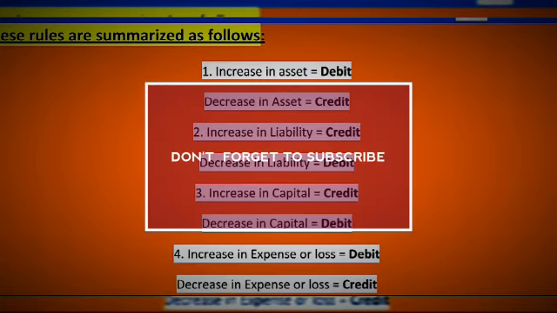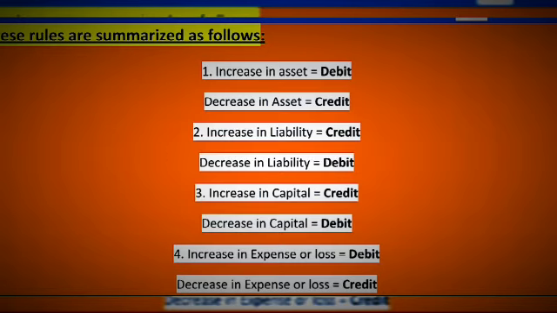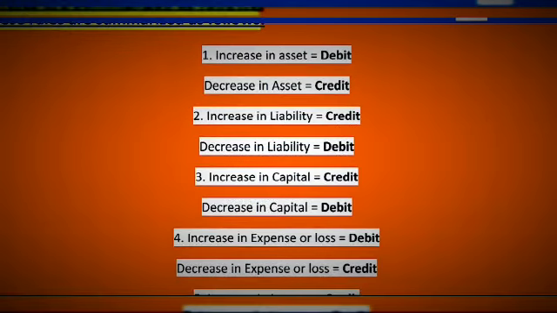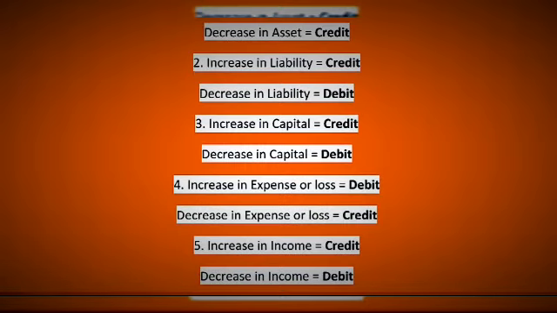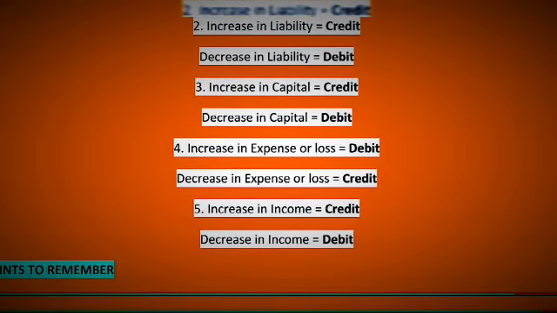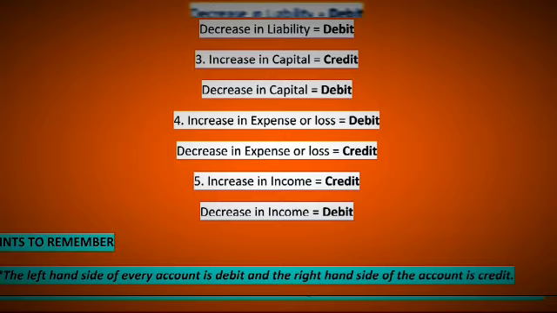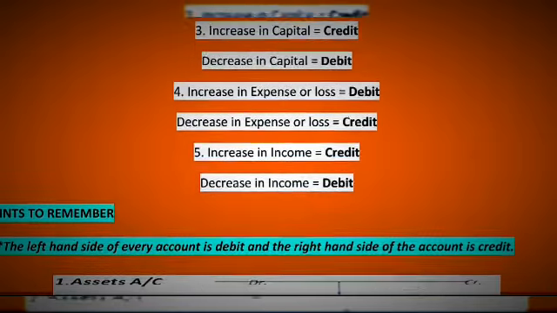These rules are summarized as follows. Number 1, increase in asset debit, decrease in asset credit. Number 2, increase in liability is credit, decrease in liability debit. Number 3, increase in capital credit, decrease in capital debit. Number 4, increase in expenses or loss debit, decrease in expenses or loss credit. Number 5, increase in income credit, decrease in income is debit.